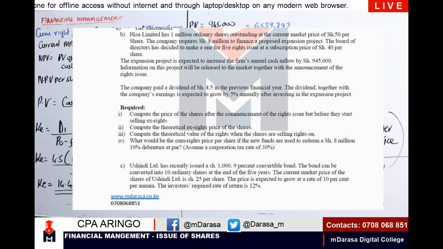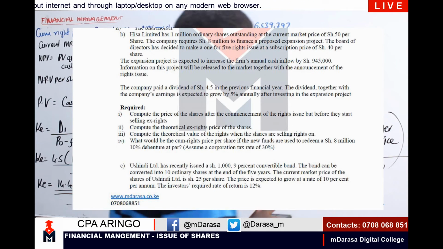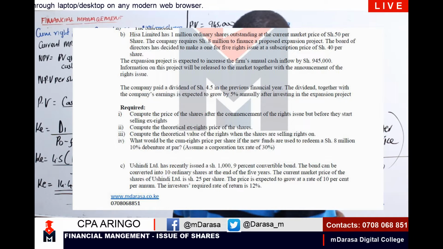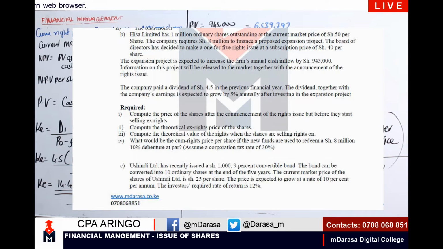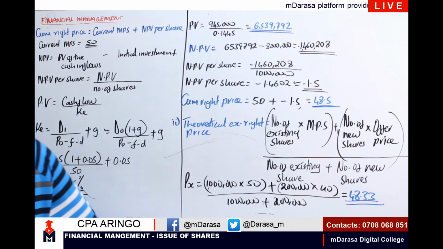So therefore, in that case, what will we be having? Market price of the shares less the issue price. I think that is easy because you already determined our price here, which is the theoretical ex-right price. We had looked at that earlier on. Allow me to erase here.